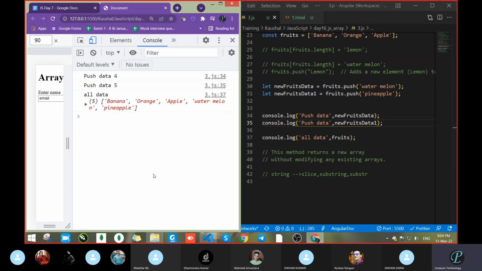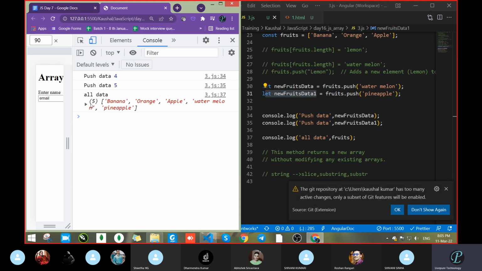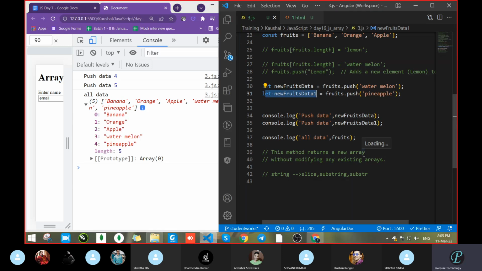What did we get? See, in the case of new fruit data, we got push data equal to 4. In the second, new fruit data 1, we got a value of 5. What was it actually doing then? Maybe now you have a clearer picture.